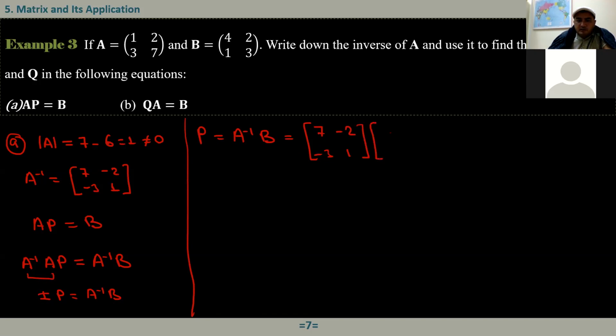And B is 4, 2, 1, 3, which gives 7 times 4, 28, minus 2, that is 26; 7 times 2, 14, negative 2 times 3, negative 6, so that's equal to 8; negative 3 times 4, negative 12, 1 times 1, 1, it is minus 11; negative 3 times 2, negative 6, plus 3, that is negative 3. So the matrix P must be equal to this.